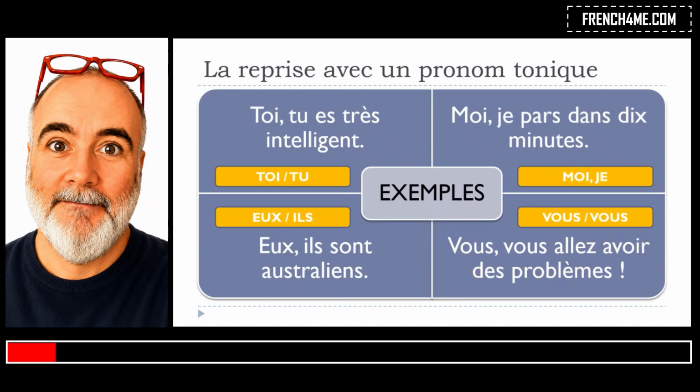So let's see the sentence one more time. Toi, tu es très intelligent. Moi, je pars dans 10 minutes. Eux, ils sont australiens. Vous, vous allez avoir des problèmes. Okay, so basically I wanted to end with this structure because it's probably the most common one. You just put this pronom tonique and then after that you continue your sentence, and of course the pronom tonique is connected to the subject. Okay, et voilà.